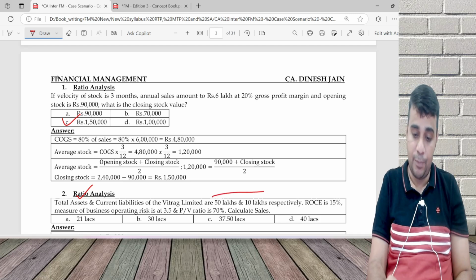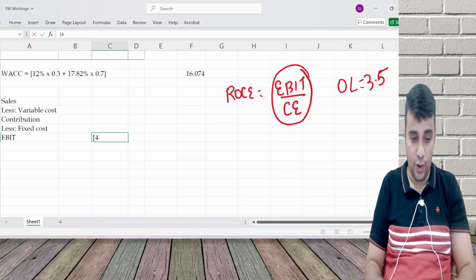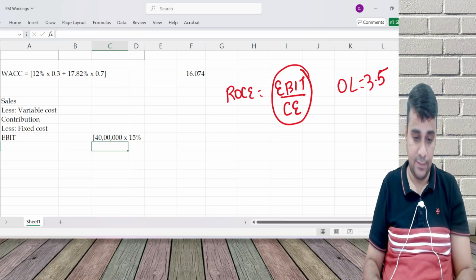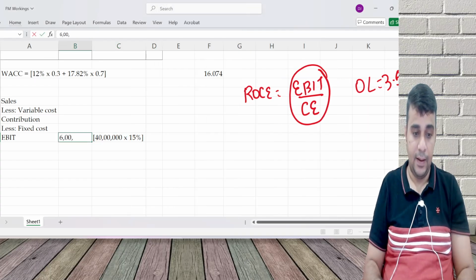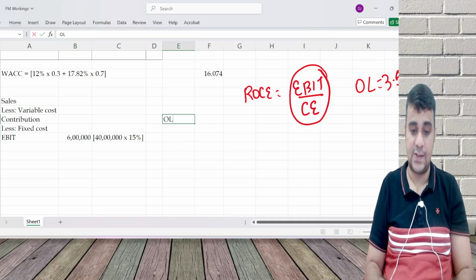So capital employed is 50 minus 10, 40 lakhs. EBIT is 40 lakhs into 15%, so EBIT is 6 lakh.